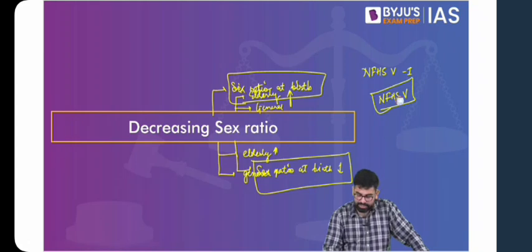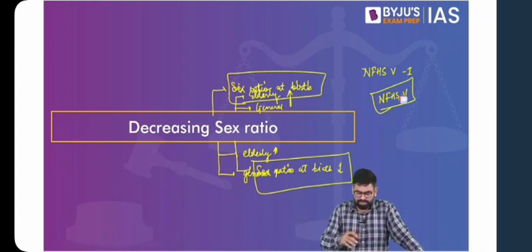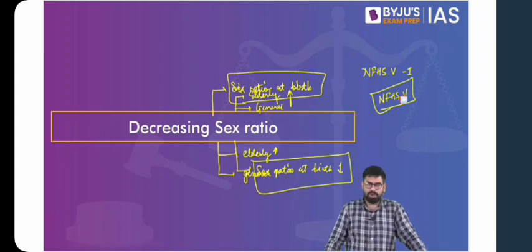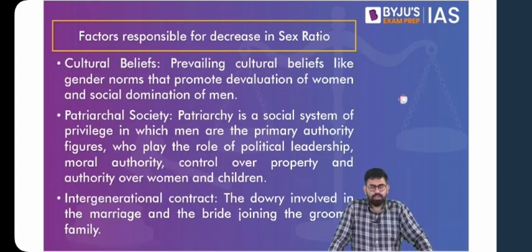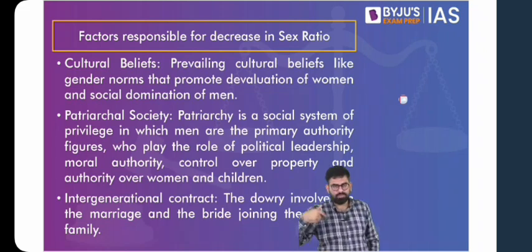Now, what can be the various factors for this decrease in sex ratio? In elderly, the increase in sex ratio has already been talked about. Now, what can be the factors responsible for this decrease in sex ratio at birth? It can be preference to a boy, various cultural beliefs, various issues related to women, the patriarchal setup of our society, wherein it is generally the male population who gets to have control over the others.